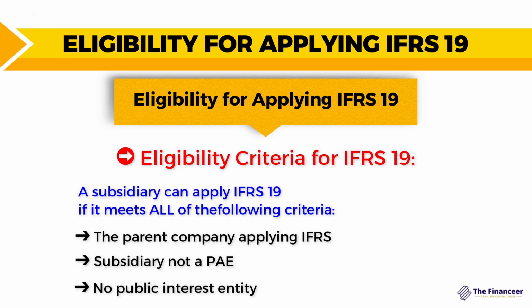So a subsidiary can apply IFRS 19 if it meets all of these criteria that we mentioned. The parent company must apply IFRS accounting standards when it comes to preparing consolidated financial statements. The second criterion is that the subsidiary is not a public accountability entity, meaning that they don't have stock or bonds traded in the stock market. And finally, there is no public interest entity, meaning that the subsidiary shouldn't operate in a capacity where it holds the assets in a fiduciary capacity for a broad group of external investors. So all of these criteria must be met in order to apply IFRS 19.